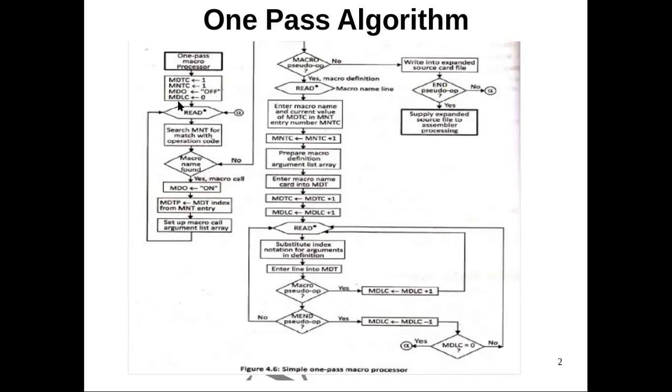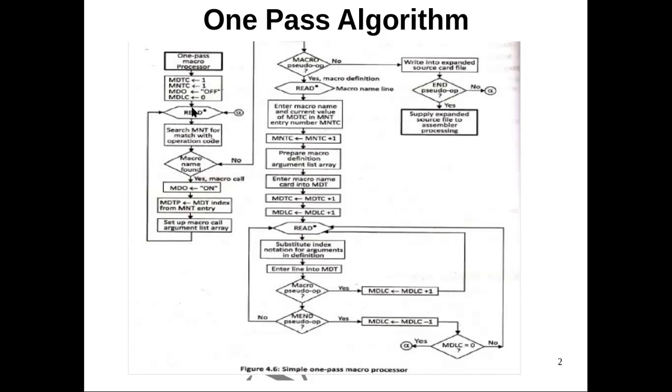Then the next one, MDLC, is initially 0. Whenever we are seeing macro pseudo opcode, it has to be incremented by 1, and whenever we are seeing end pseudo opcode, it has to be decremented by 1. Then we are doing the read subroutine here. So we will see in detail about the read subroutine. We have one more flowchart for this read subroutine. So here it will be reading the source lines from the source program.